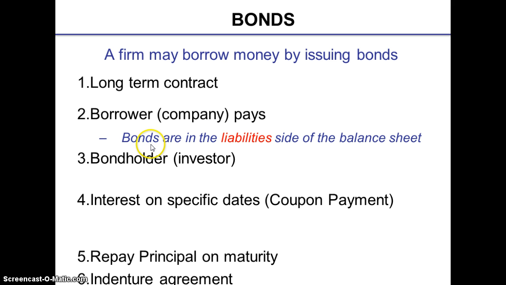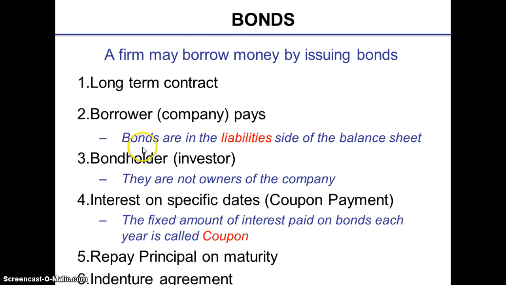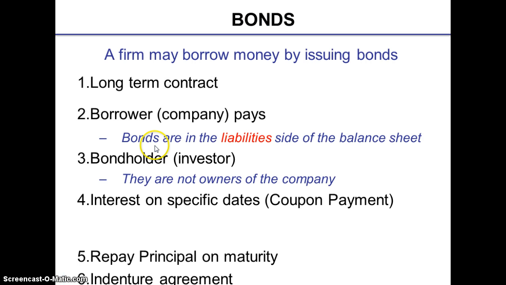Another important thing to note here is that for a corporation which has issued a bond, the bonds are recorded on the liability side of the balance sheet. And another important thing to note is that the bondholder, who is an investor, is not considered an owner of the company.